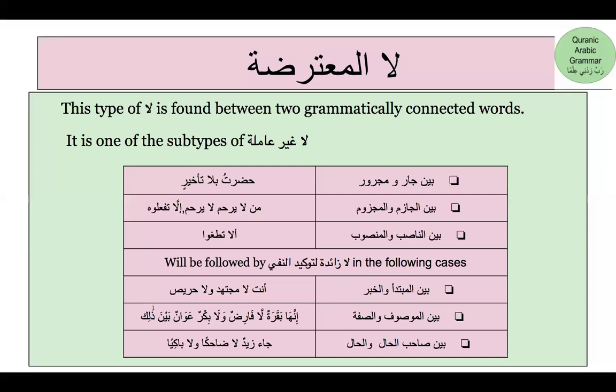In the first three cases, which were the cases when la al-mutarida was present between jar wal majroor, al-jazim wal-majzoom, and nasib wal-mansoob, you do not expect to see la zaida litokidin nafi. However, the last three cases are always expected to be followed by la zaida litokidin nafi.